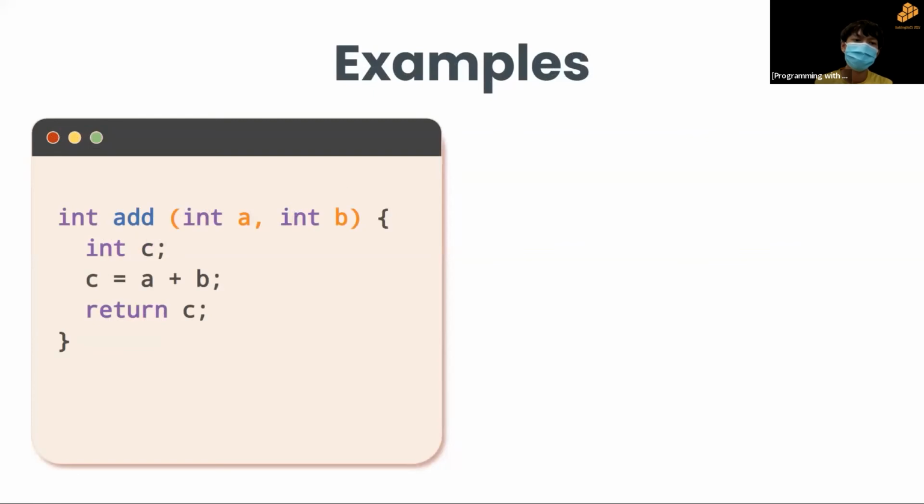Let's say we want an addition function which takes in two inputs, a and b, which are both integers. So we see int a, which means a is an integer, and int b, which means b is an integer also. The data type of the output is also an integer, and the name of the function is add. The process is these three lines: int c initializes a variable c first, then it assigns the value of a plus b into c. After that, it returns c. So this is the whole function.